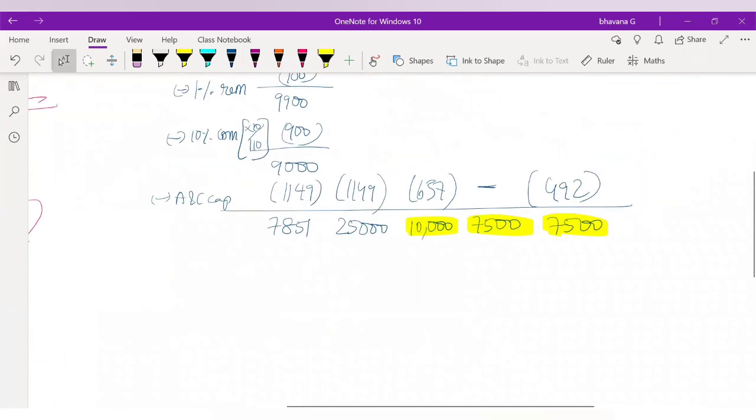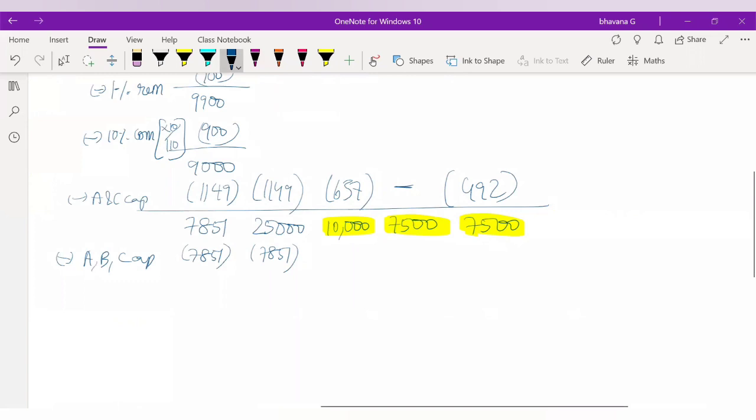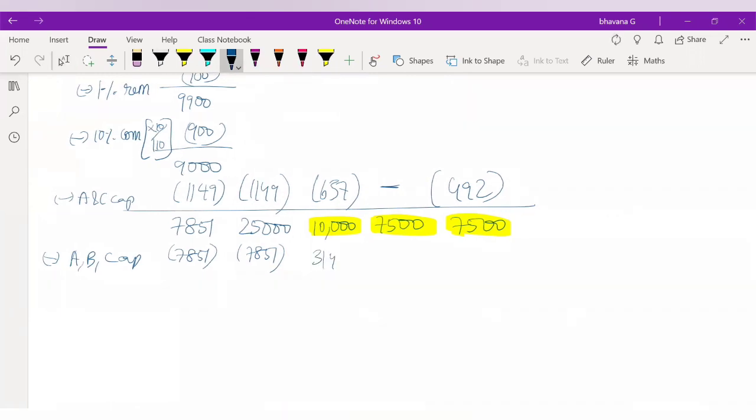So 7,851. You have to do minus A, B and C's capital minus 7,851. So in the ratio, if you now split it, you will get 3,140, 2,355, 2,355. If you do it in the ratio of 4:3:3, here you write 4:3:3. Okay. So the remaining balance will be cash. You will be left with no cash.